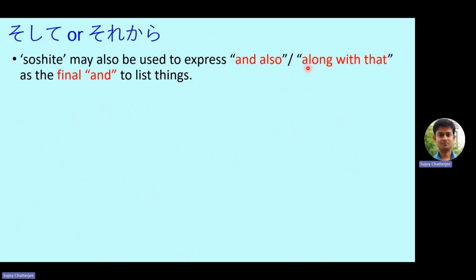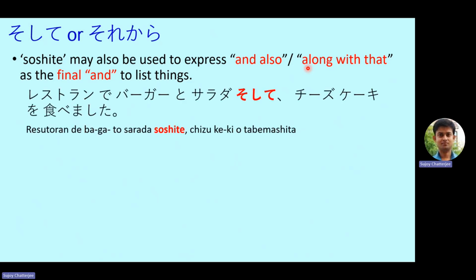Soshite may also be used to express "and also" or "along with that", as the final "and" to list down things. So for example, restaurant de hamburger to sarada soshite cheesecake o tabemashita. So very easy to understand. I had a burger, salad, and a cheesecake at the restaurant.